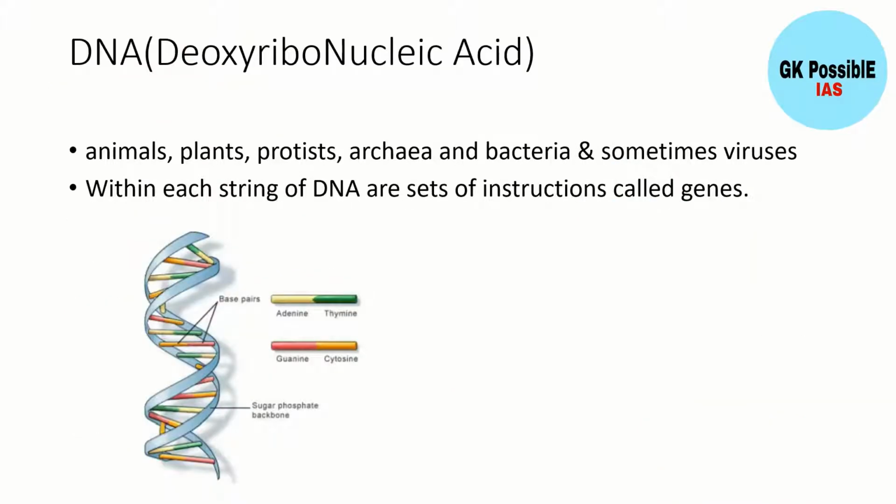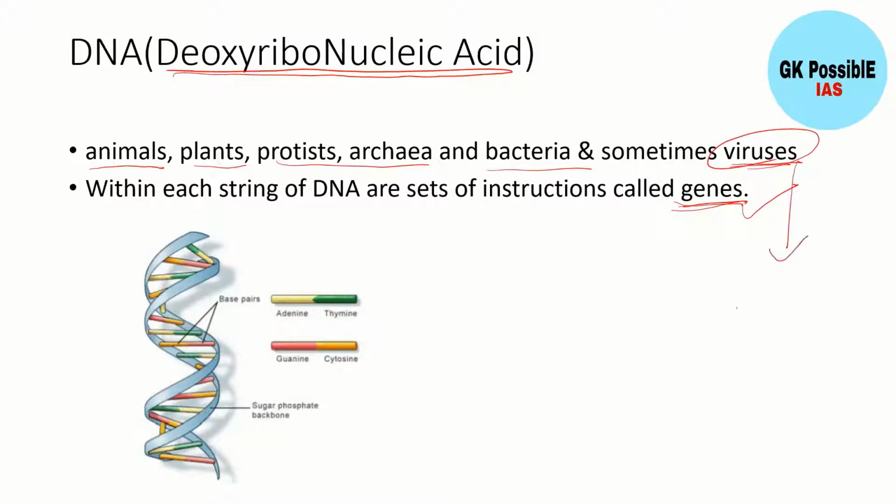Then coming to the concept of DNA and RNA. First coming to the DNA, basically DNA, we can call them as the set. DNA is known as deoxyribonucleic acid, and it contains the genes. These are the DNA strands, and in each pair they contain the basic genes. The genes are the basic building blocks of every organism, and these are present especially in animals, plants, protists, archaea, bacteria, and sometimes in viruses also. In viruses we can find both DNA and RNA.